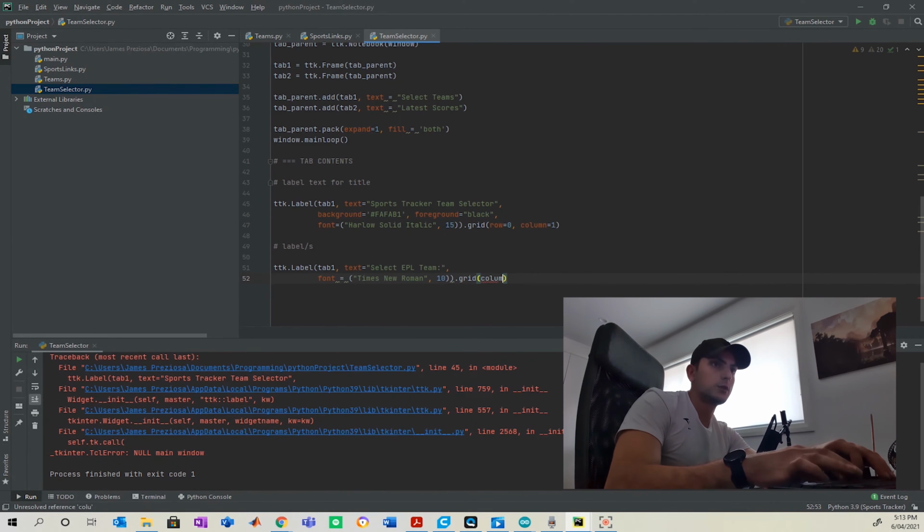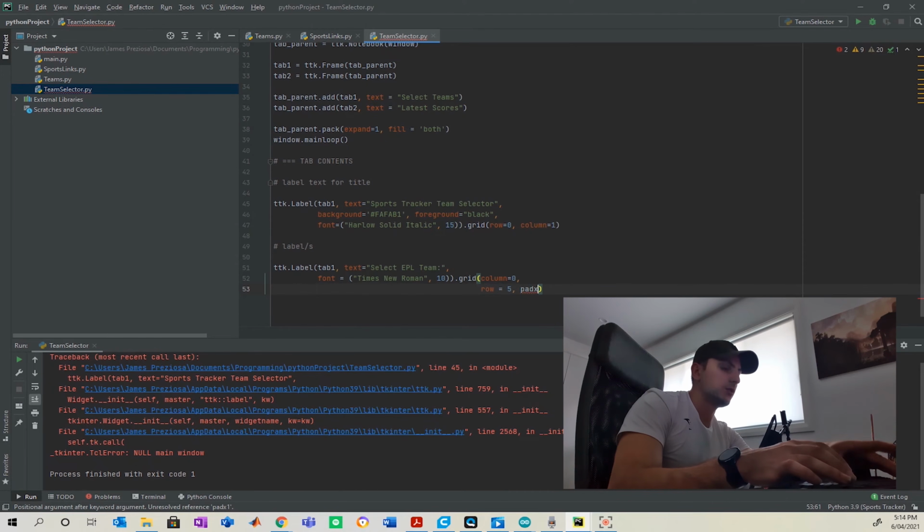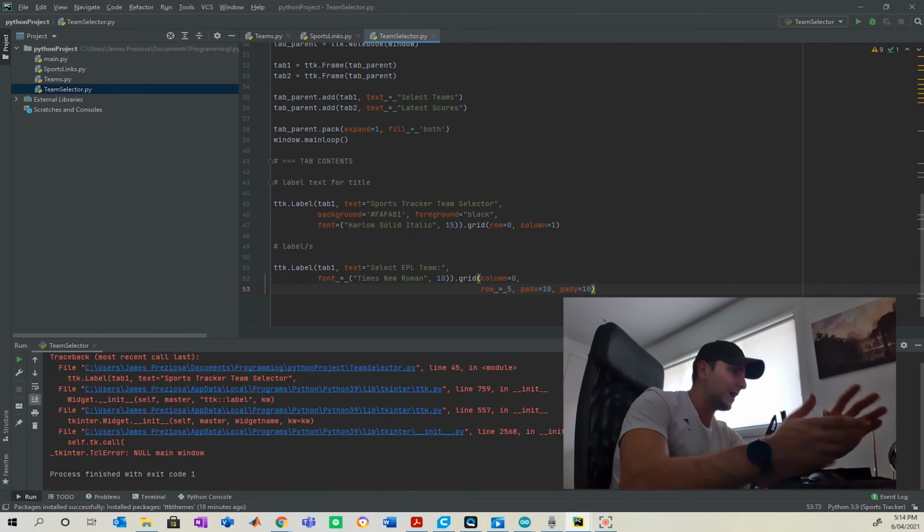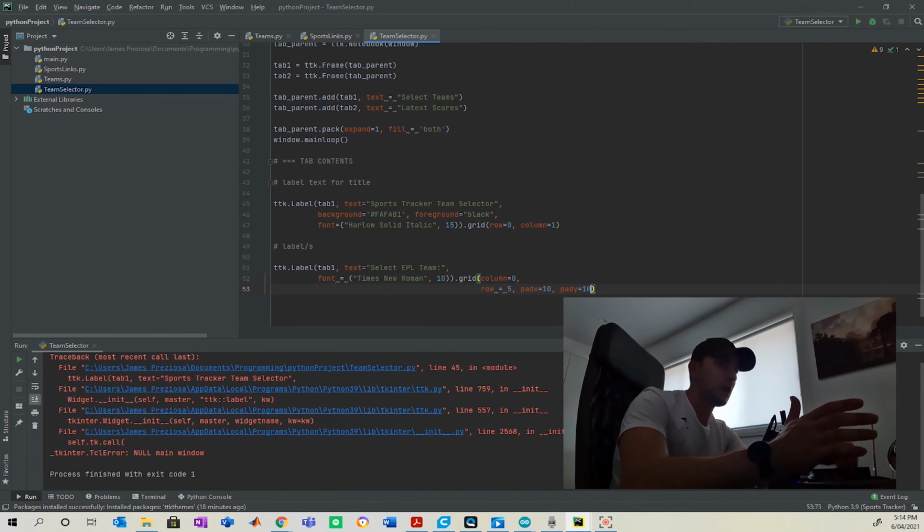So we're going to do that in the 0th column again, and I want to start this at row 5. And the beauty about this as well is you can use a padx and a pady function. That basically says do not give me any other items or accessories within this range for the padx and pady. There's probably a much better way of explaining that, but that's the way I understand it and how it works for me. So I'm just going to go ahead and do that for the next 3 sports.